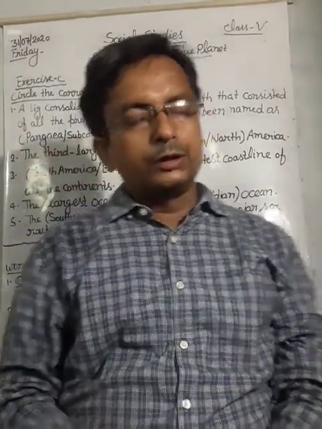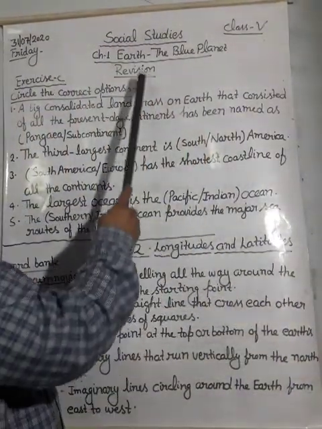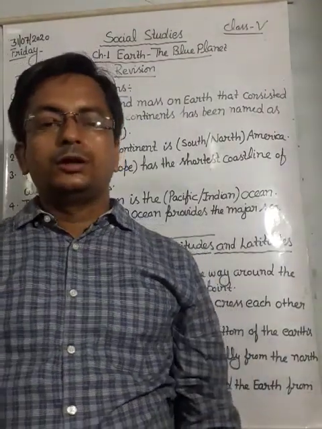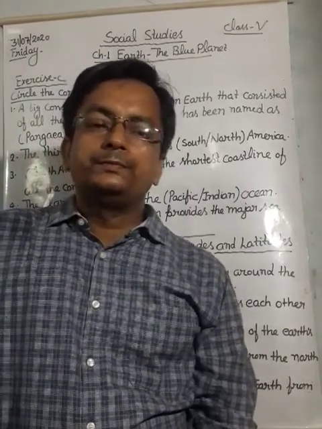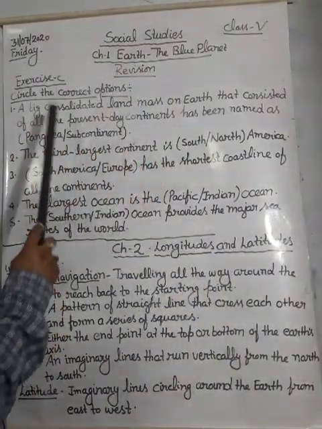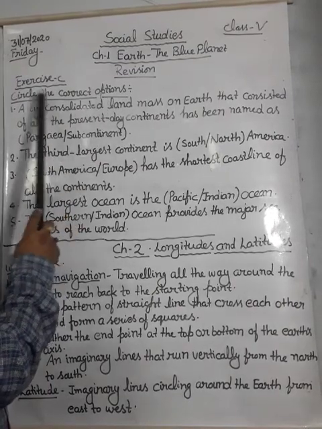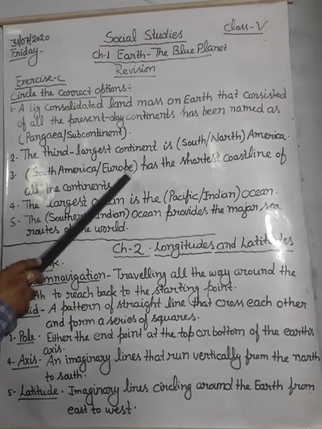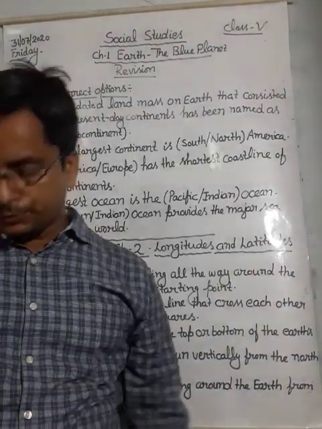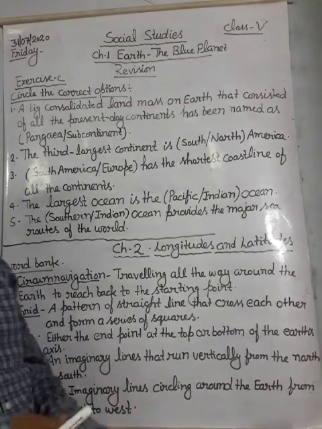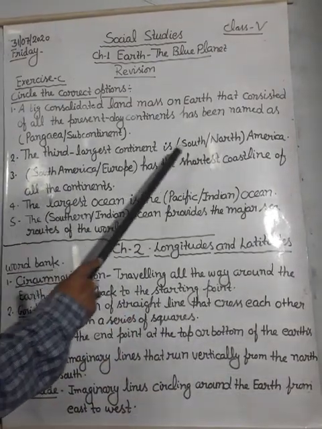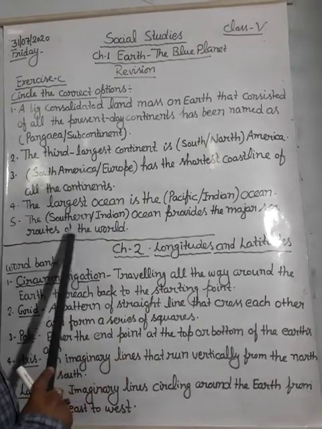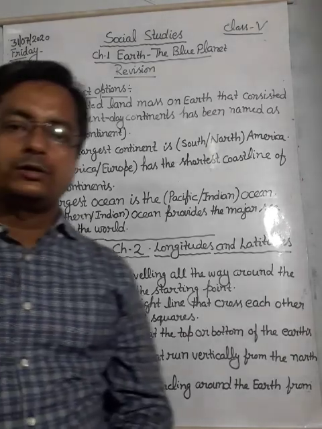Dear student, today we will discuss chapter number 1, last exercise. It will be C. The question is: circle the correct option. Dear student, you have to circle the correct option that is given. Two options are given in each sentence, and you have to circle the correct one.